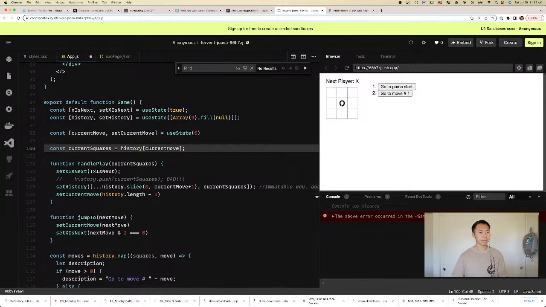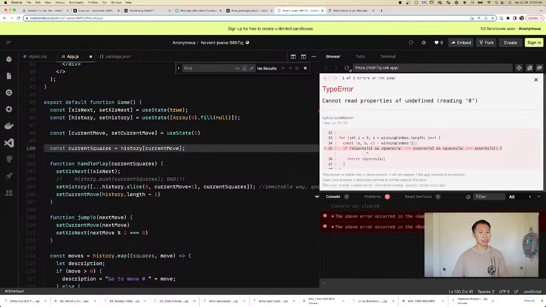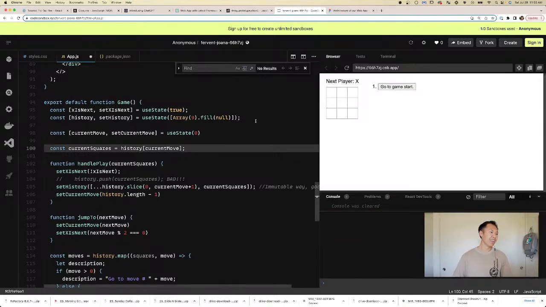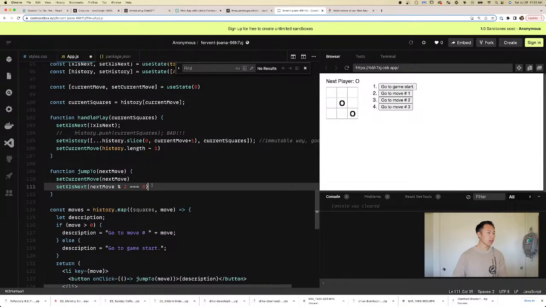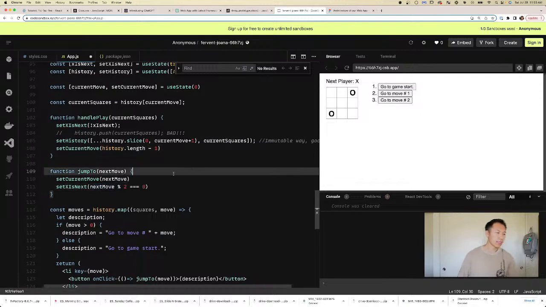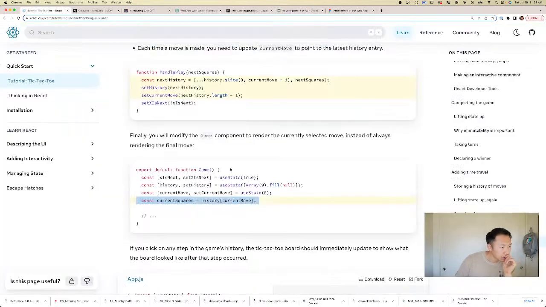Okay, let's try again. Okay, now we have an issue. Oh my gosh. Okay, so we're modulusing the wrong thing. This should be modulusing the current move. Okay, let's try that. Okay, that's not what we need to do. All right, guys, I'm getting a little bit tired, but we gotta push through.